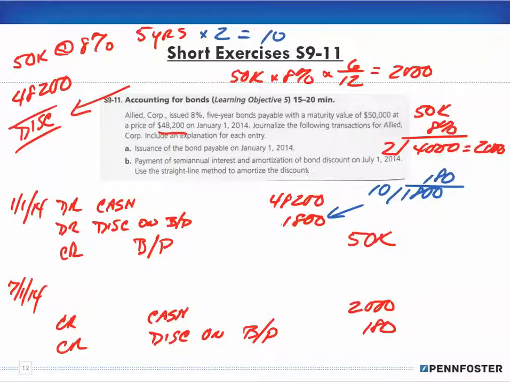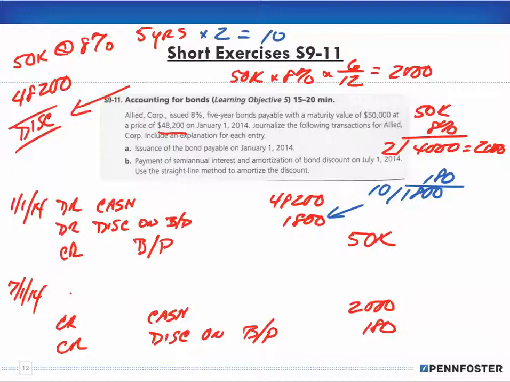At the end of the maturity value, this discount should be 0. We're amortizing that amount over the course of the 10 periods, and as we make each of those payments, the discount gets less and less, so that by the end of the bond, when it hits maturity value, the discount on bond payable will be 0. That's why we're crediting it, to offset the debit of that discount.